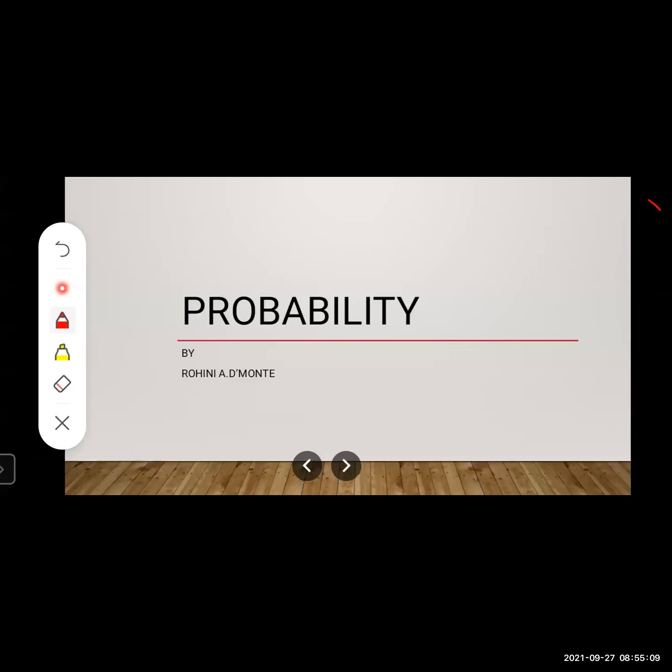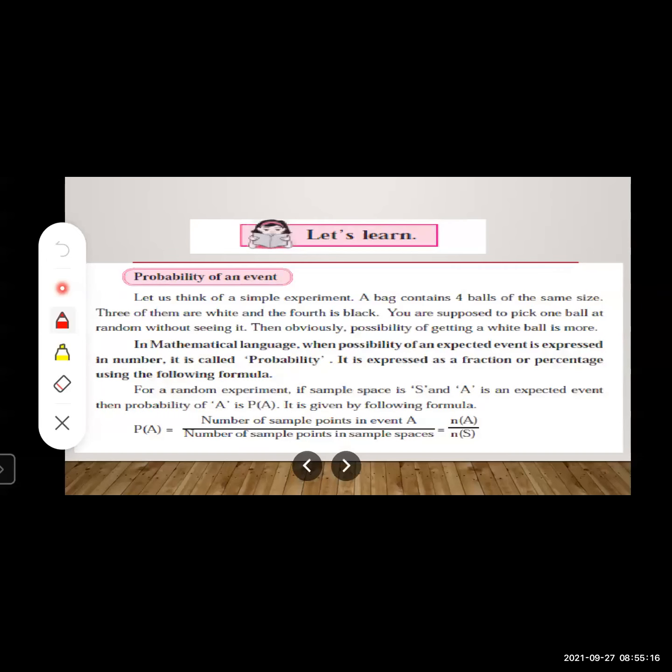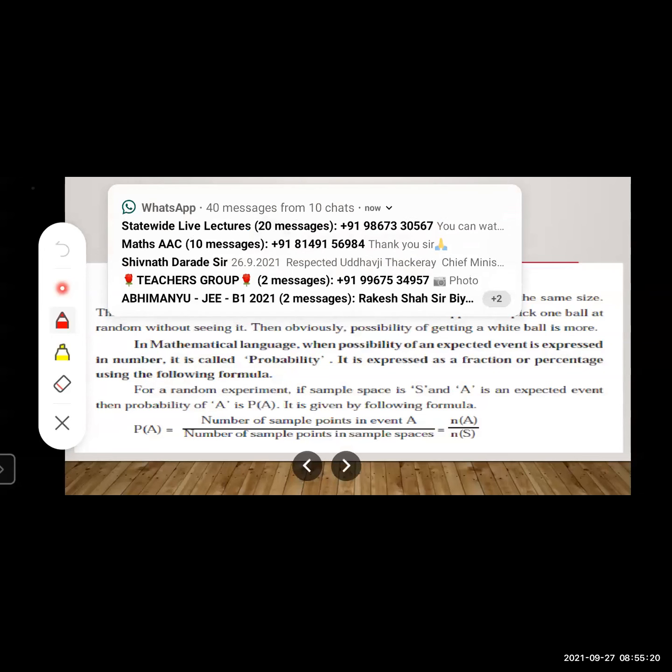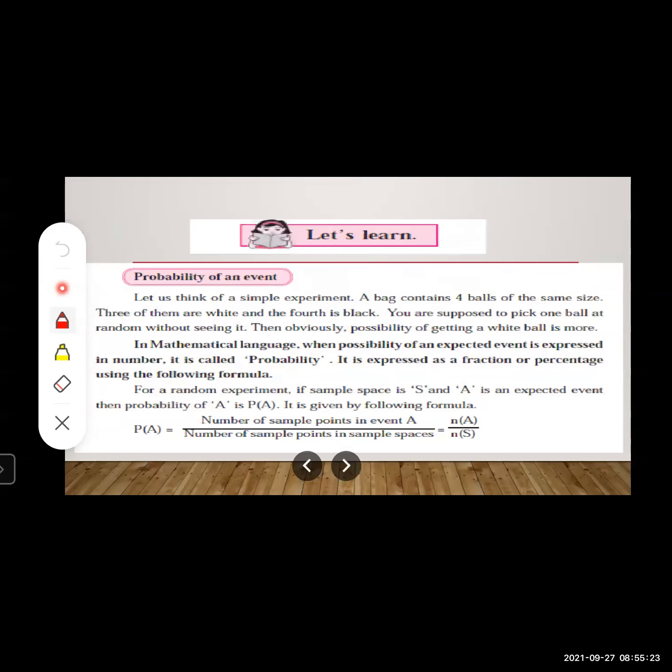Let us start with the new concept of probability. Let's learn the probability of an event. Let us think of a simple experiment. A bag contains 4 balls of the same size. 3 of them are white and the 4th is black. And you're supposed to pick one ball at random without seeing it.